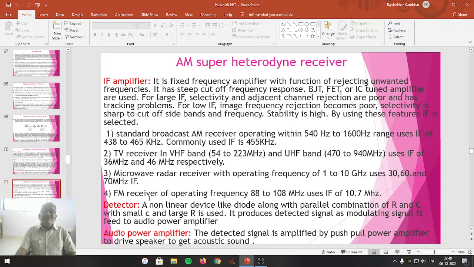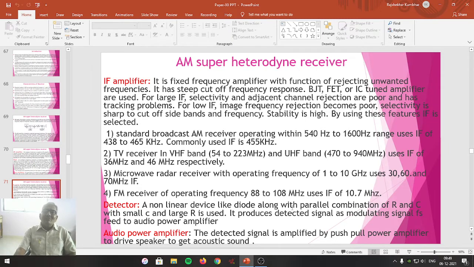Next one is for FM receiver. First one is for AM, 455 kilohertz IF. Now for FM station which is operating with the frequency range of 88 megahertz to 108 megahertz. Friends, you are hearing the FM stations even on your mobiles also. You are tuning the frequency between 88 to 108 megahertz.